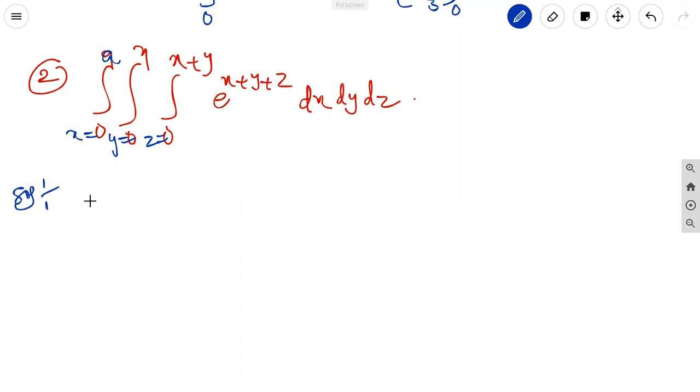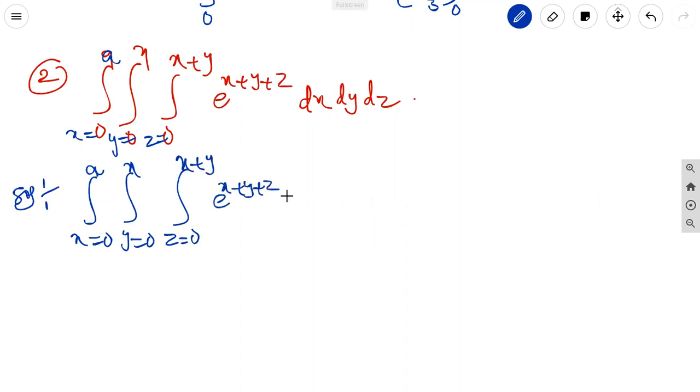Here the given integral is x equal to 0 to a, y equal to 0 to x, z equal to 0 to x plus y, e power x plus y plus z into dx dy dz.